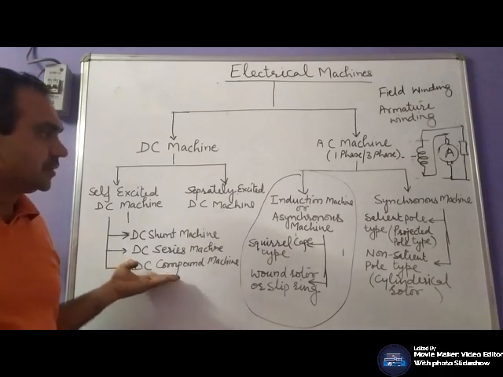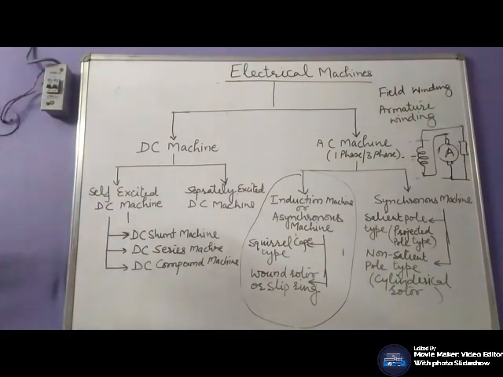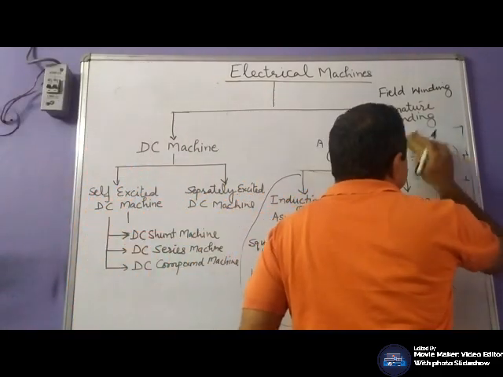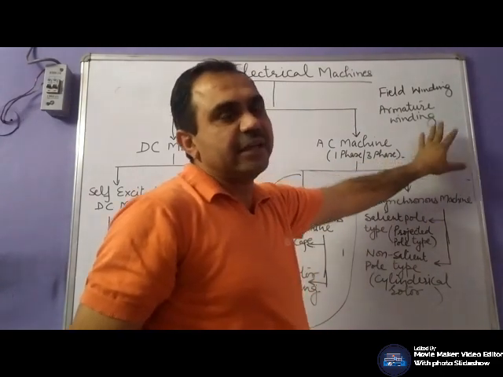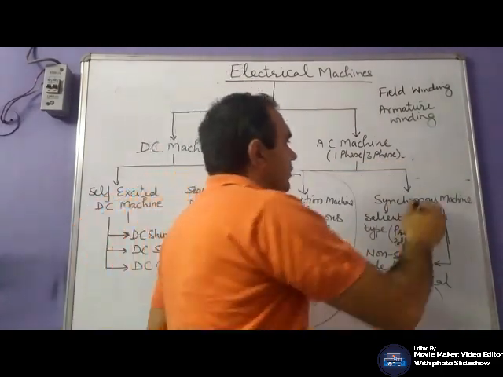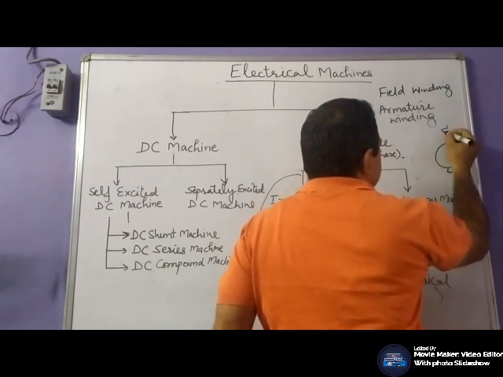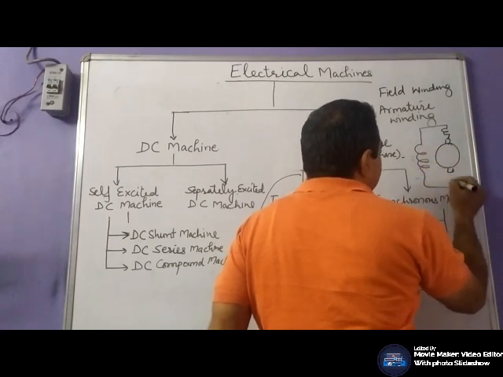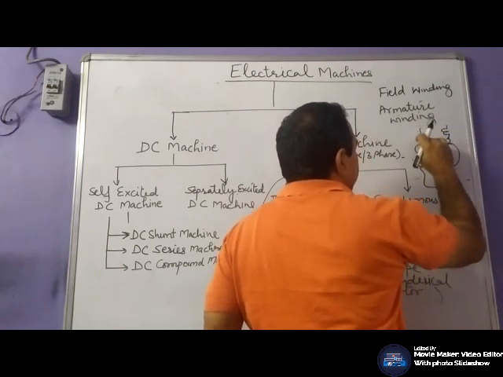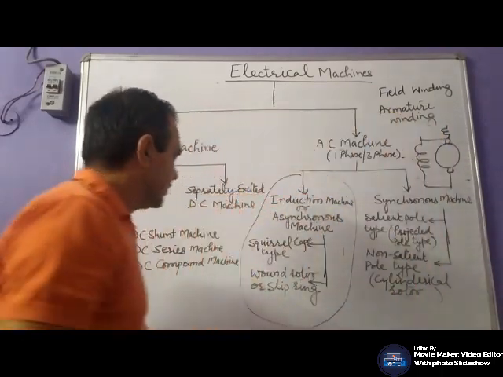DC compound machine means in a DC compound machine, some portion of your field winding is connected in series with the armature winding. The rest of the portion will be connected in parallel with the armature. Some portion in series and some portion in parallel. The configuration may be of this type or this type, that depends on the type of machine.